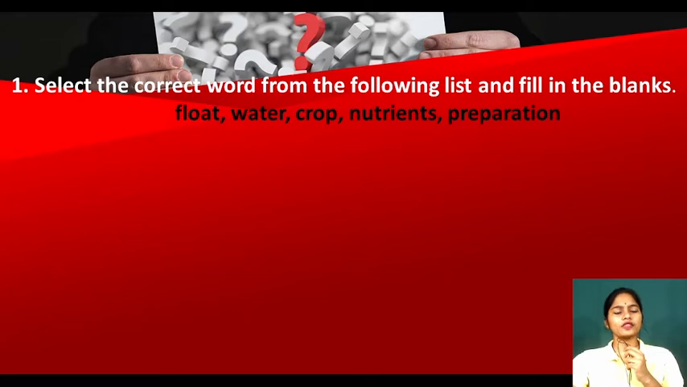Now see, the first question of your exercise is: select the correct word from the following list and fill in the blanks. There are certain words given as hints: float, water, crop, nutrients, preparation. You may not be able to connect them because they are only words. See, in your book, some fill in the blanks are given. After reading the question, you can relate with these words because they are the answers.